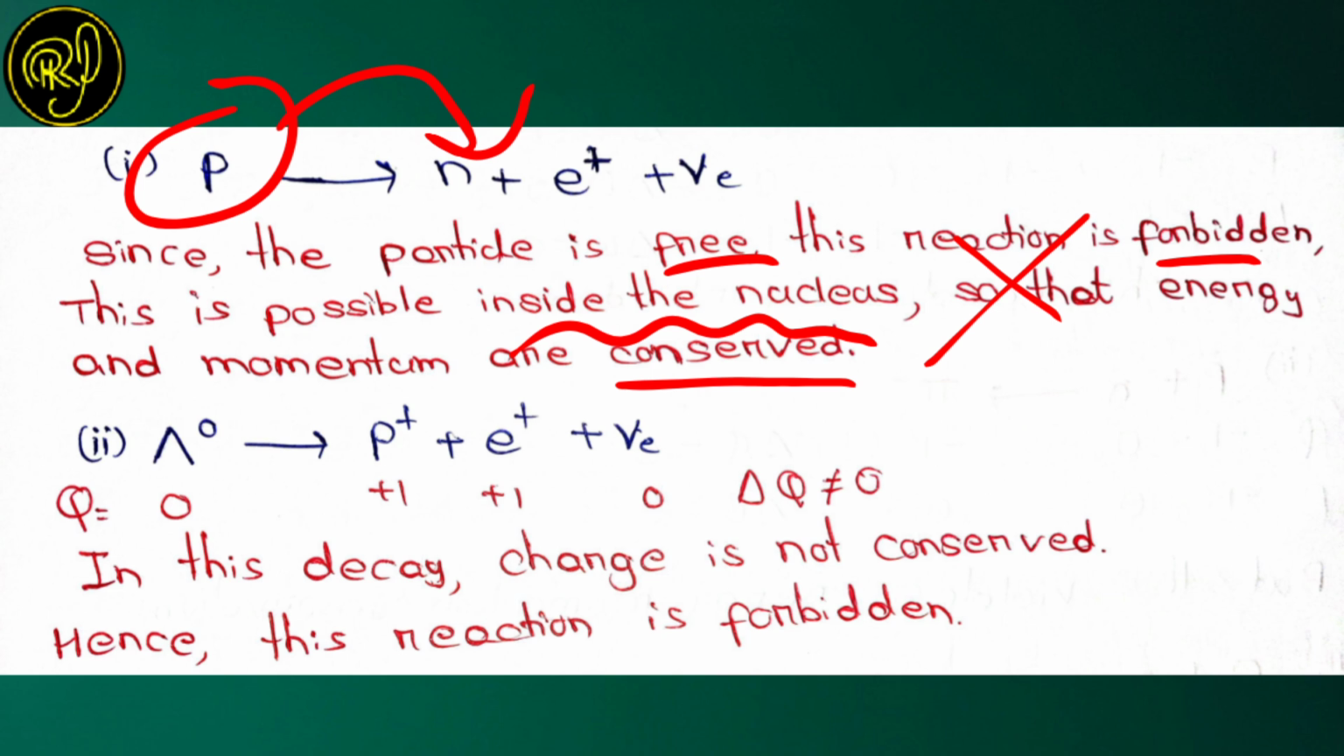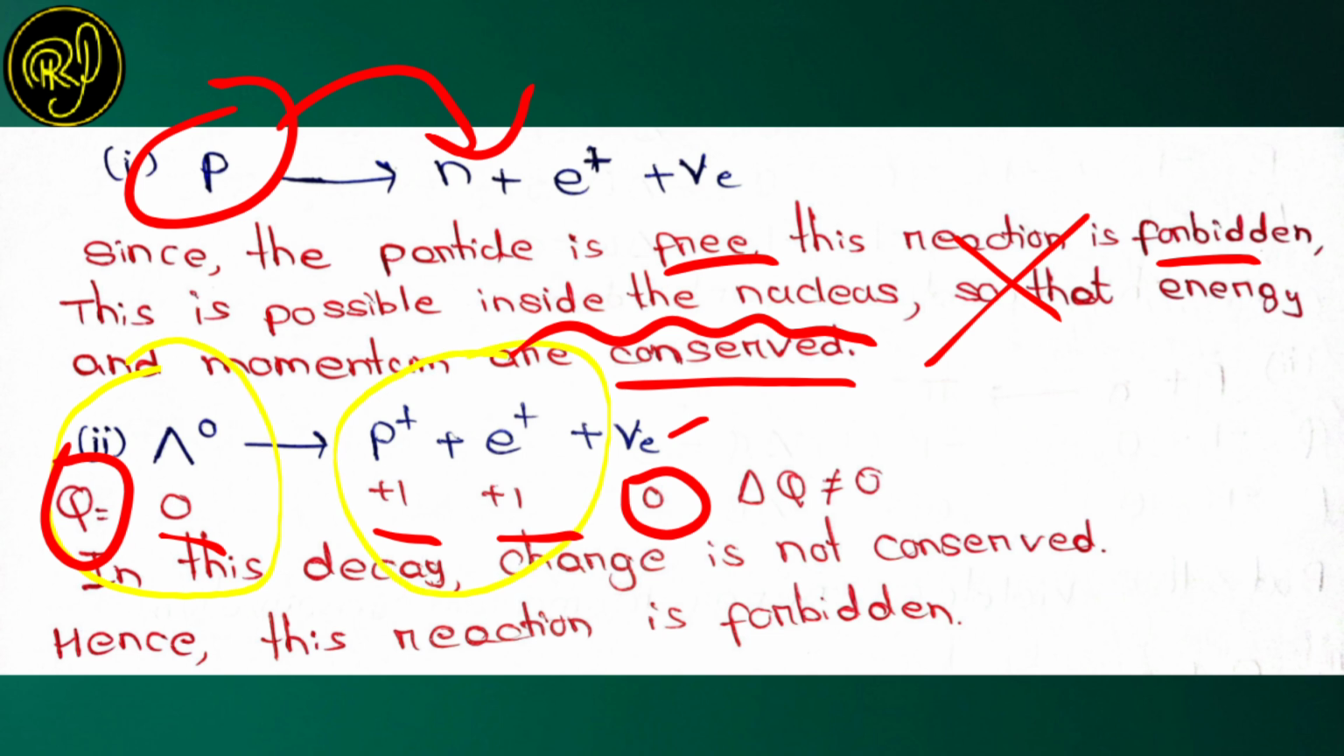The second reaction is lambda 0 converting to a proton plus a positron plus a neutrino of electron origin. Let us first check charge Q. Lambda 0 is a neutral particle, so its charge is 0. Proton and positron are positively charged particles, and the neutrino is neutral, it doesn't have any charge. So the LHS has charge equal to 0, but the RHS has charge equal to 1 plus 1, that is 2.